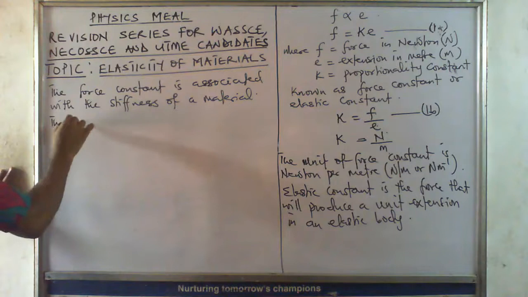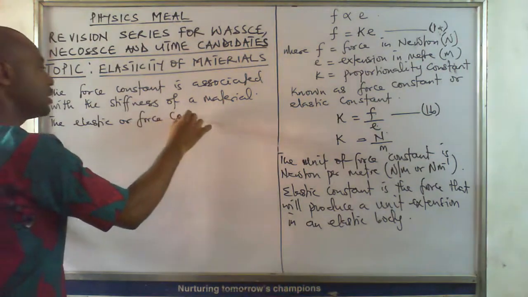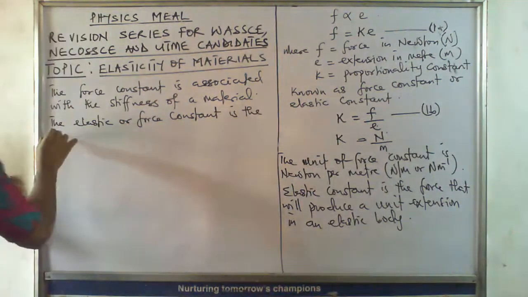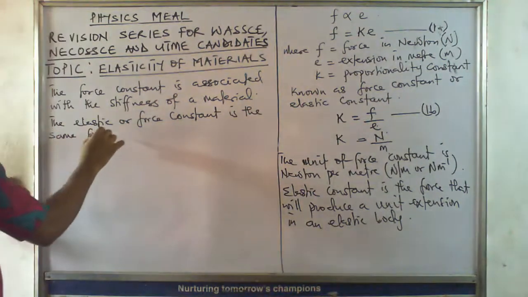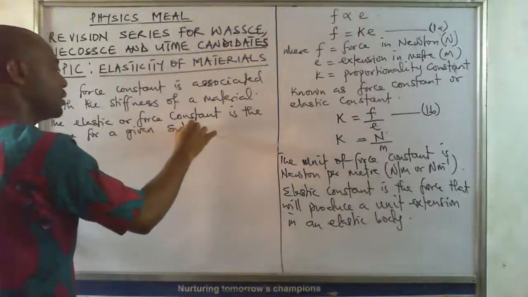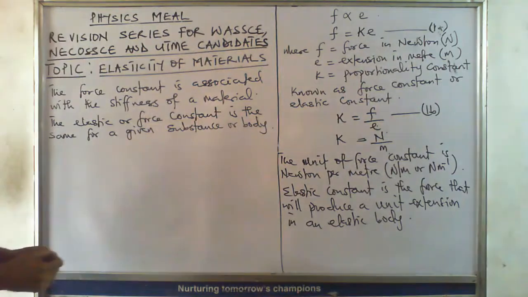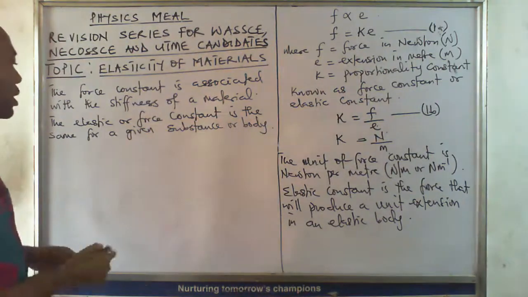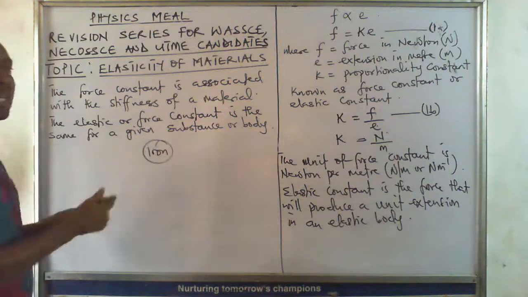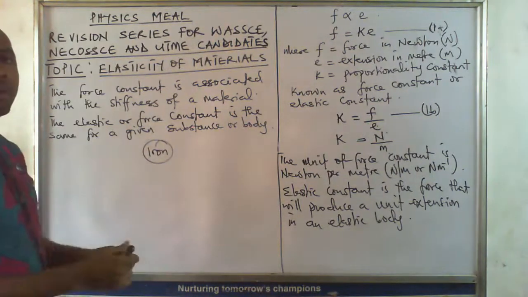The elastic or force constant is the same for a given material, substance or body. It means that if I have iron, its force constant will be the same for that material.